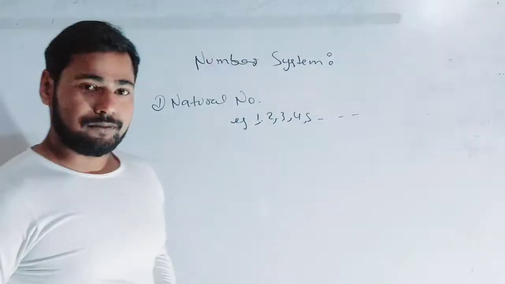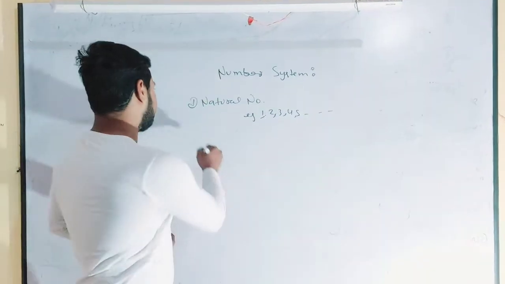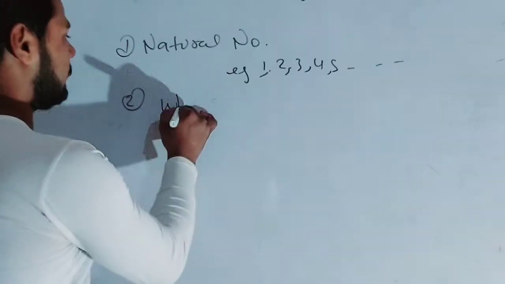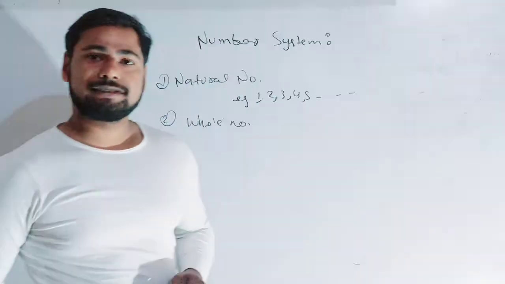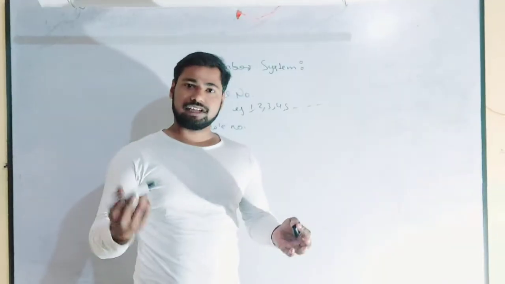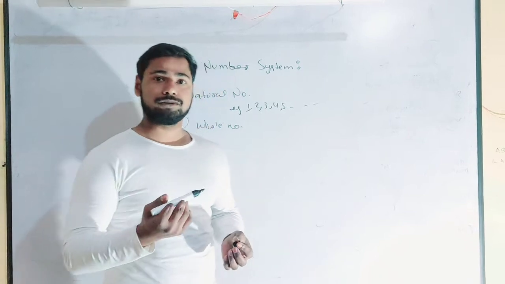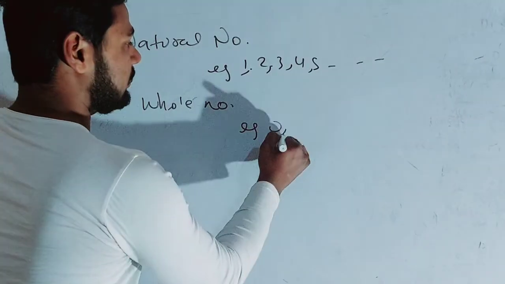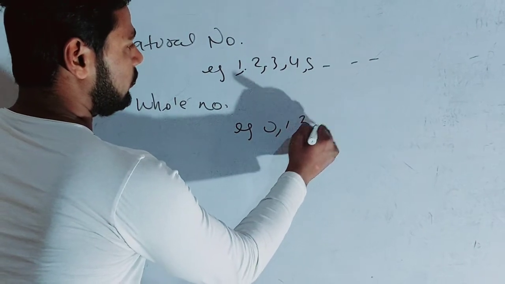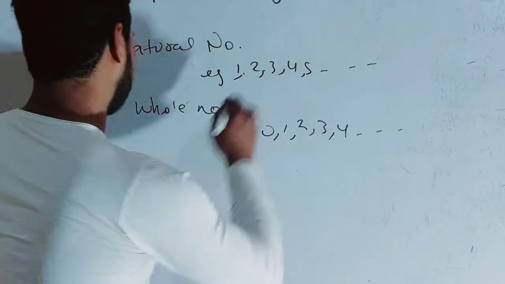And if we talk about the whole number, second part is whole number. What is whole number? Whole number can be defined as the collection of all natural numbers together with zero. That number which is starting from zero. Example like 0, 1, 2, 3, 4, and so on.